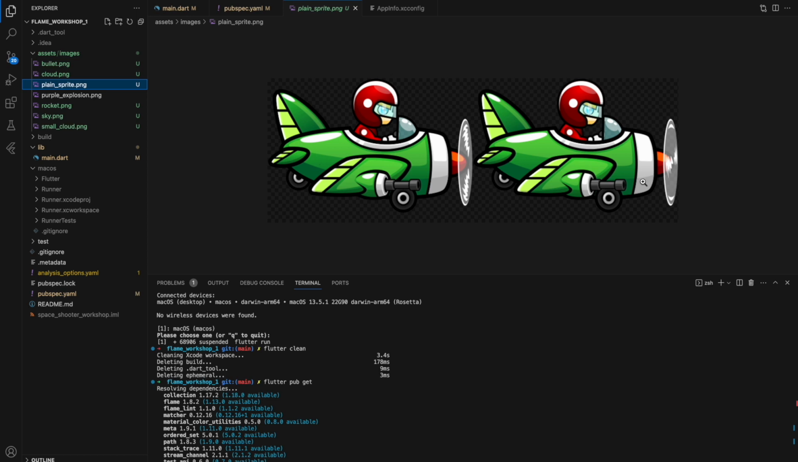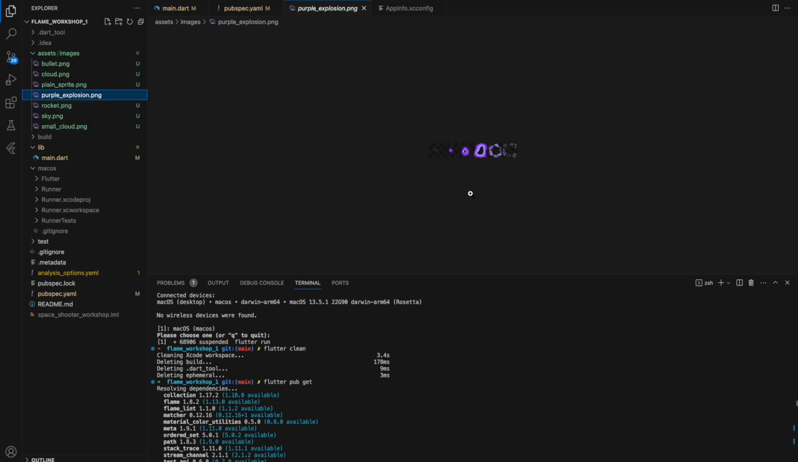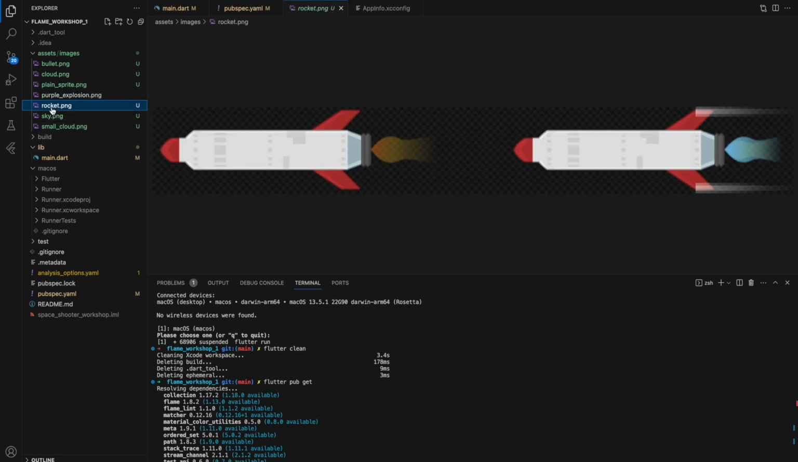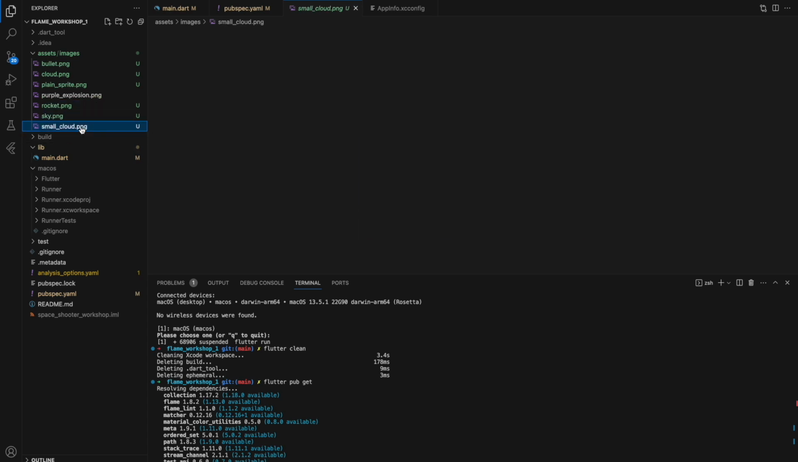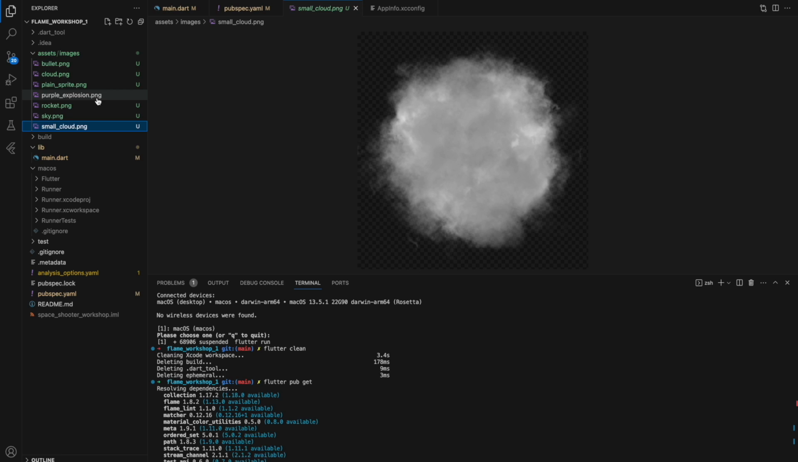This is a sprite image, which contains two states. We have a purple explosion, we have a rocket, which is also a sprite, and we have sky, and a small cloud. So as you can imagine, we are going to create a game where you can fly on the plane and shoot some evil rockets. So let's see how it's going to work.